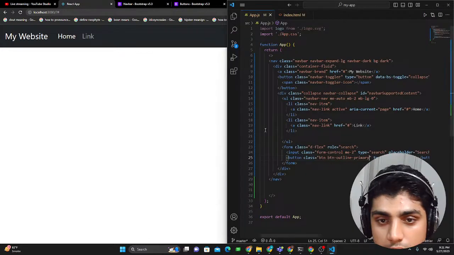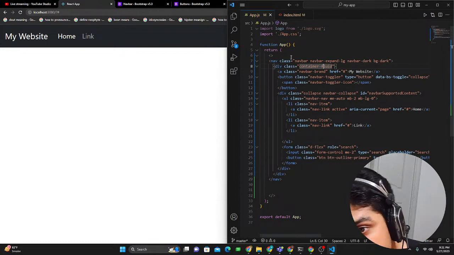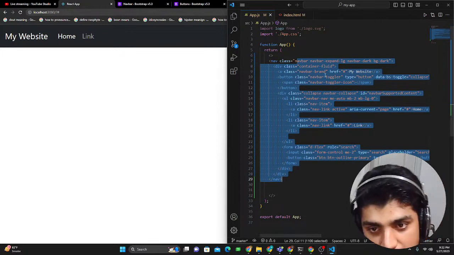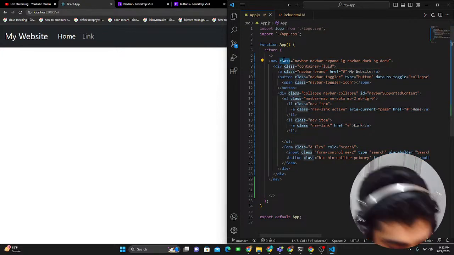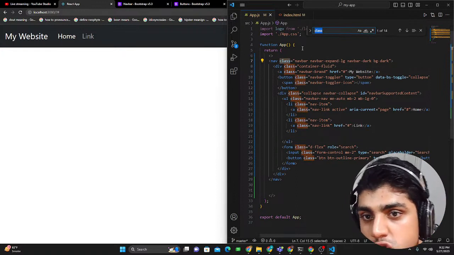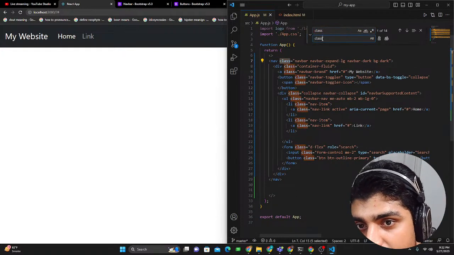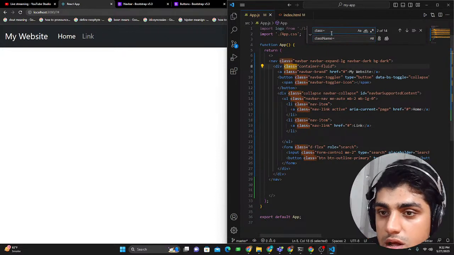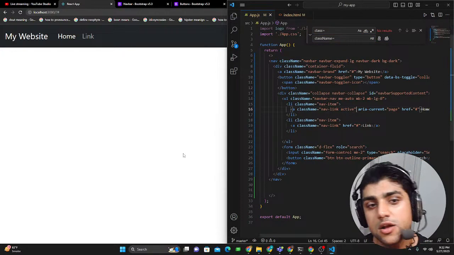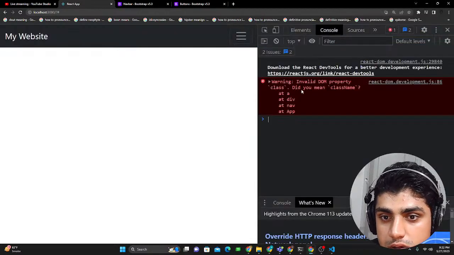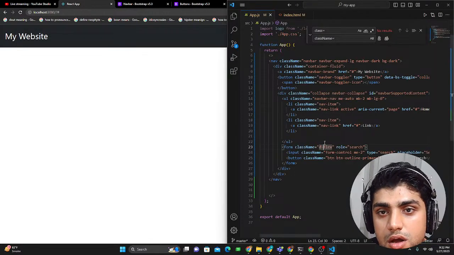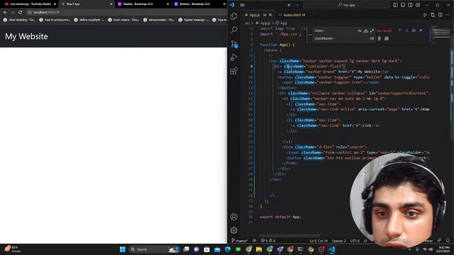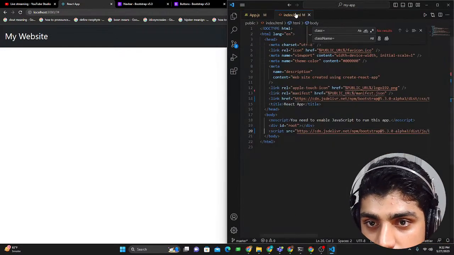The problem is, whenever you include HTML, remember I told you this is not HTML code, this is JSX code, a little bit different. So to treat it as JSX, what you would have to do is change class to className. Go to Control F and just scroll, you could go here, and just replace class with className equals, and just replace all using this button. And now that dirty error should be gone as well. Okay, so I didn't save the file, I guess. So once I save the file and rerun the code, it should work. Might be somewhere else that className is being used, but right now I think it's perfect.